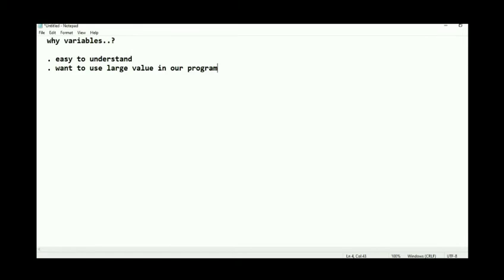If you take large values directly, you can get errors and problems in our program. So to avoid all those problems, we have to take this large number of values as a variable.